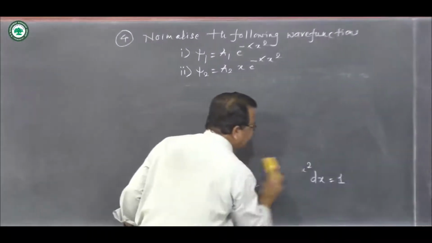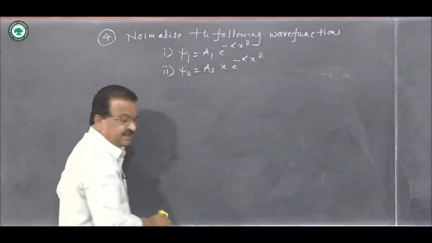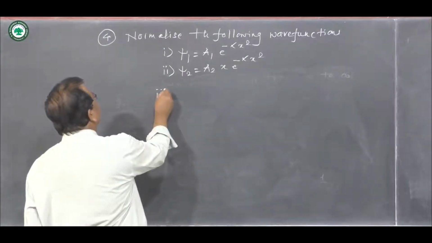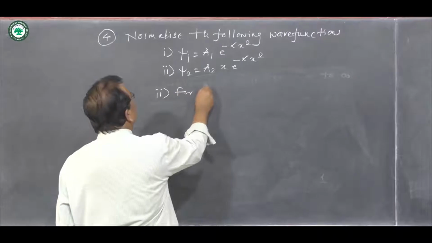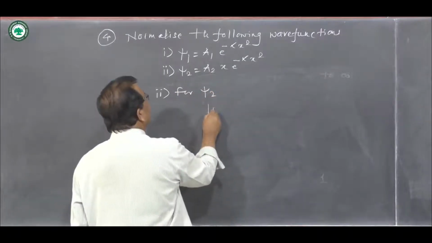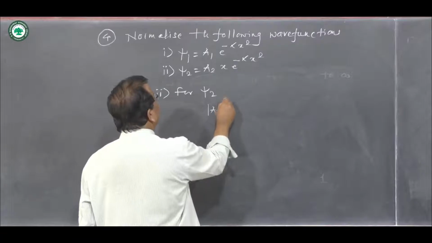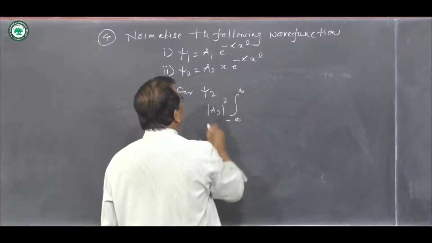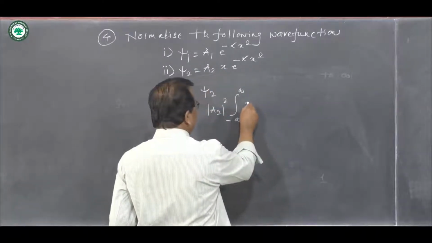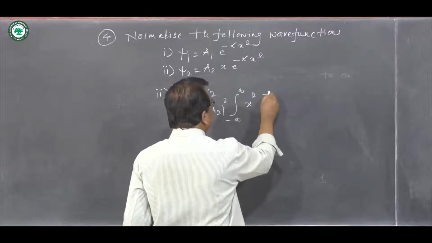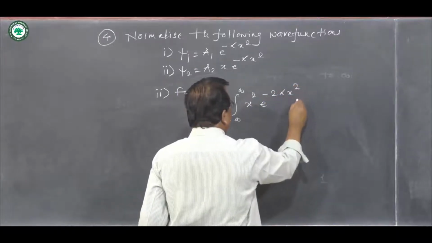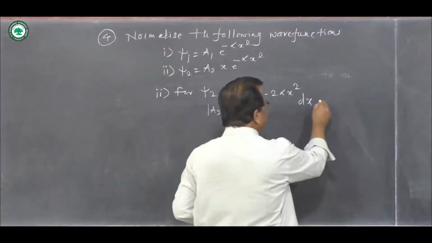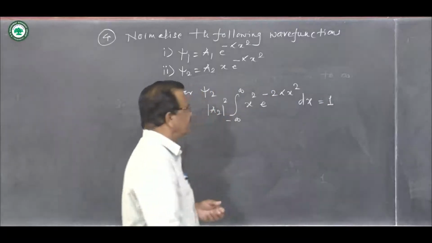As usual, the normalization condition is the integral of psi star psi dx equal to 1, and therefore for psi 2 the normalization condition will become mod a2 square times the integral from minus infinity to infinity of x into x star, that is x square, e raised to minus 2 alpha x square dx. This is psi star psi or mod psi square. This is equal to 1.